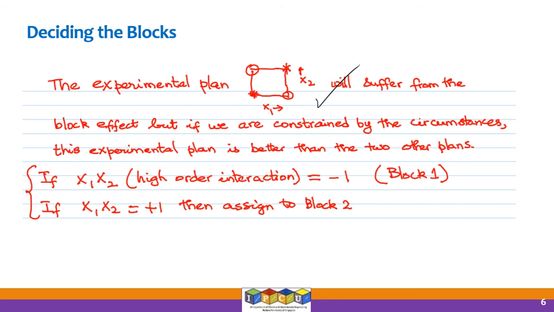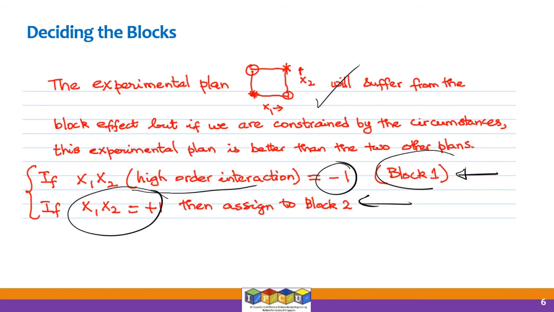Okay, so if x1 x2, which is the high order interaction, is equal to -1, you assign that to block 1, so the first chemist. And if x1 x2 is equal to +1, then you assign it to block 2. So you run the experiment in 2 blocks. One block will be done by scientist 1, the other block will be done by scientist 2.